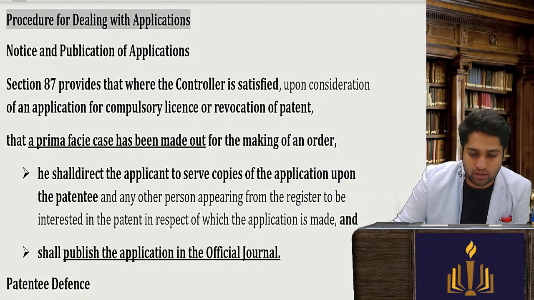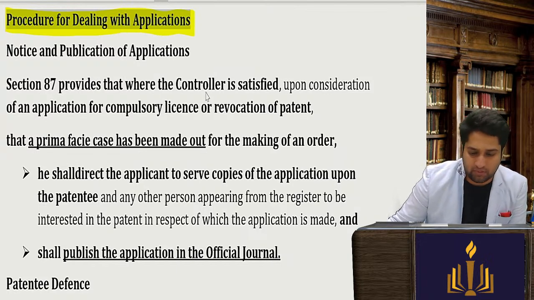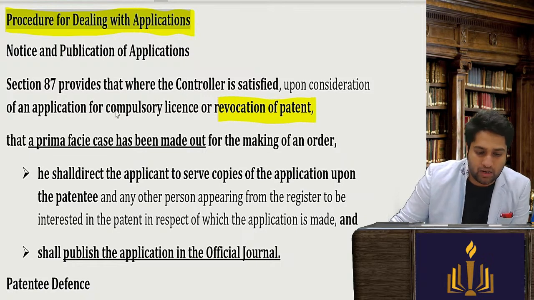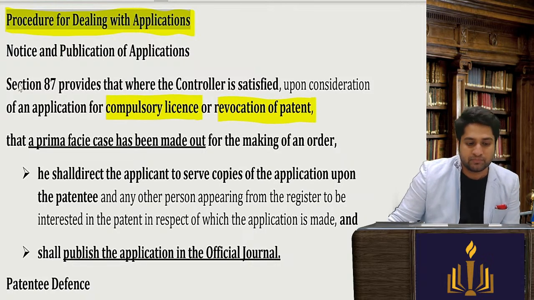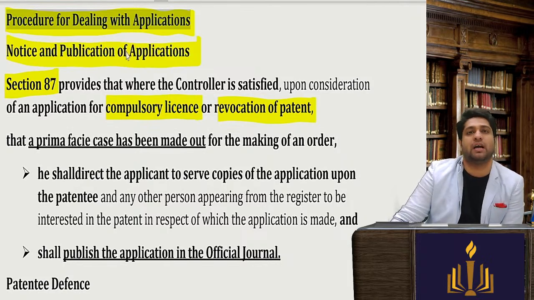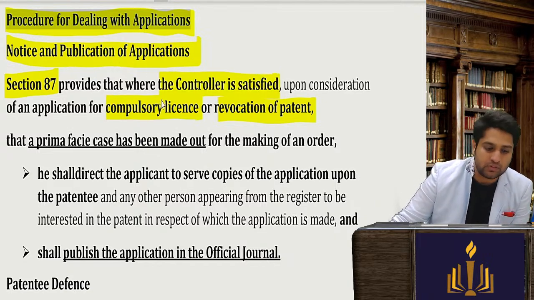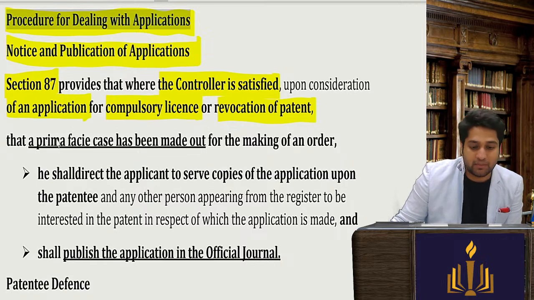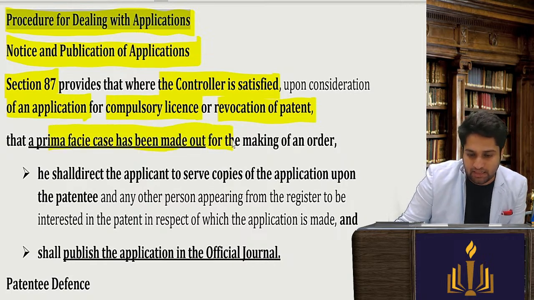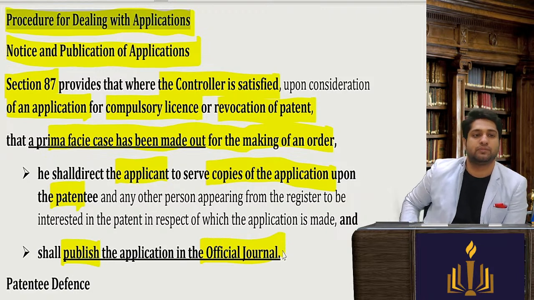Now, procedure for dealing with applications. Now, very simple. Any kind of application, whether an application for revocation of patent or an application for compulsory license, section 87 talks about notice and publication of the application. Where the controller is satisfied upon receipt of an application that a prima facie case has been made, he shall direct the applicant to serve the copies upon the patentee and also publish it in the official journal.